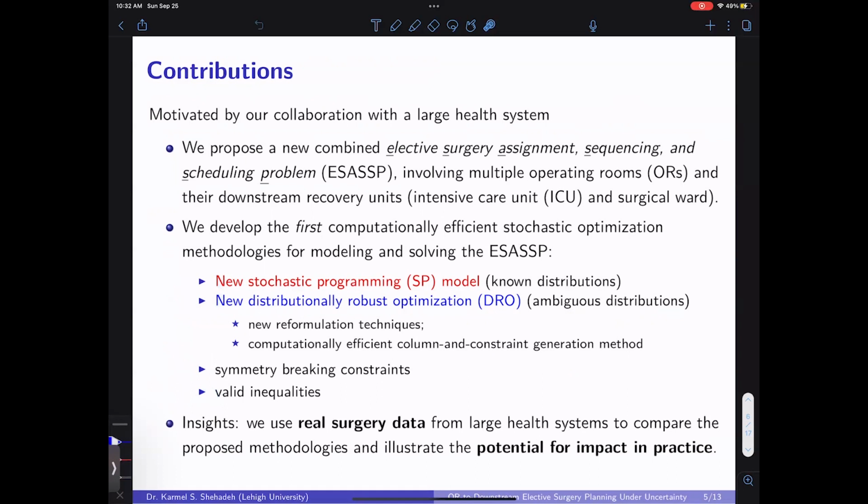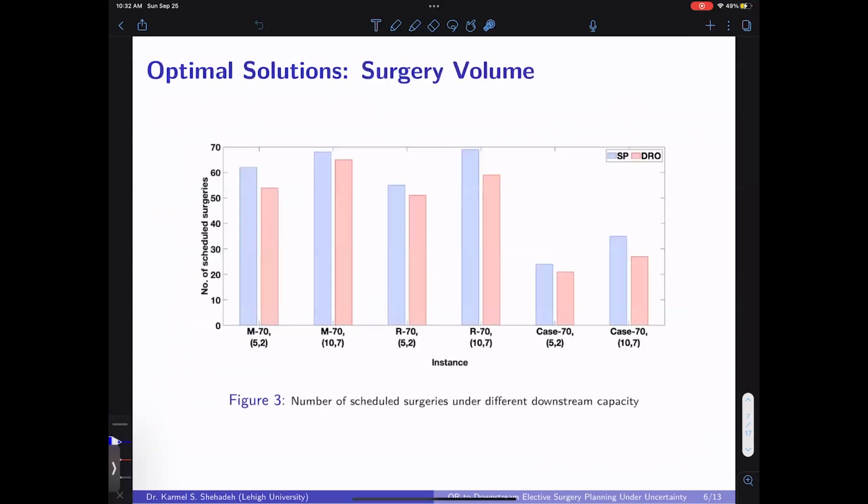We are lucky to have real surgery data from our collaborating health system and another health system to illustrate the potential impact in practice. Some of the results I will present shortly. First, you might ask what the surgery volume suggested by each model is, meaning the number of surgeries scheduled. This is a couple of instances from different data sets. You can see the details in the paper, but the key insight here is that the DRO model in red always suggests scheduling a lower surgery volume than the SP model. And I will show you the impact of that shortly.